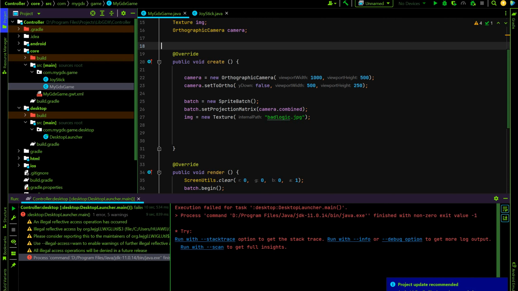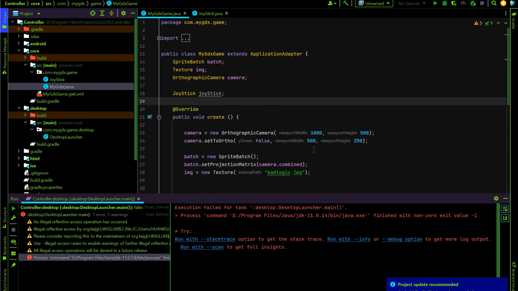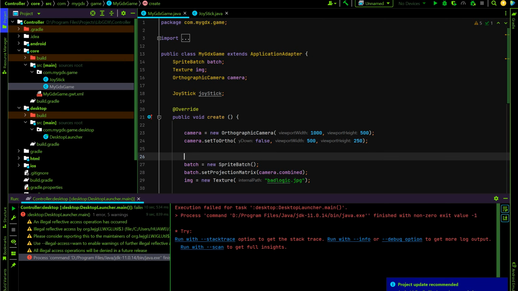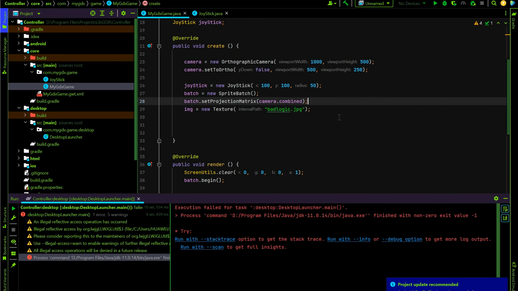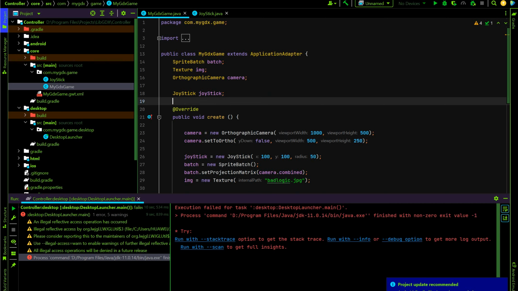So what are we going to do? First, let's create the joystick in our game class: let's make the joystick, new Joystick, with x and y, let's say 150. It's enough, I think. So how to render it? Guys, we have to create the shape renderer.